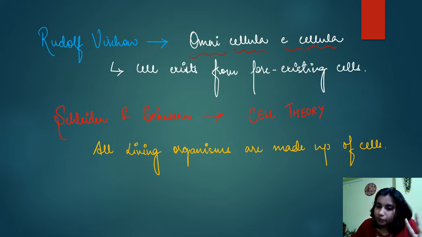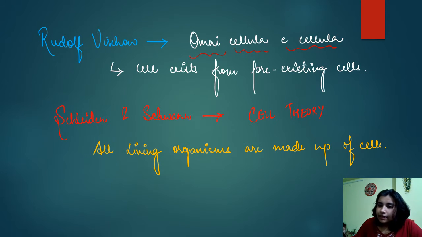After that, since class 8 we have been studying cell theory. Cell theory was given by Schleiden and Schwann, and according to them, all living organisms are made up of cells, and cells exist from pre-existing cells. Clear everyone up to this?